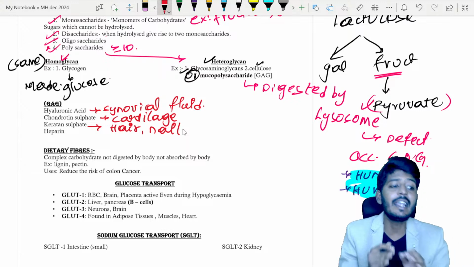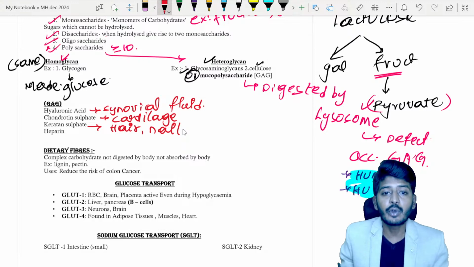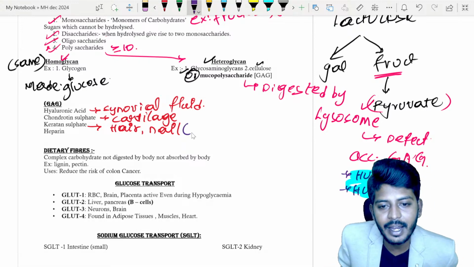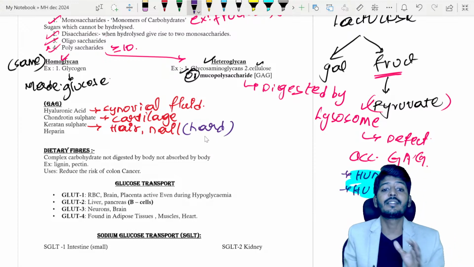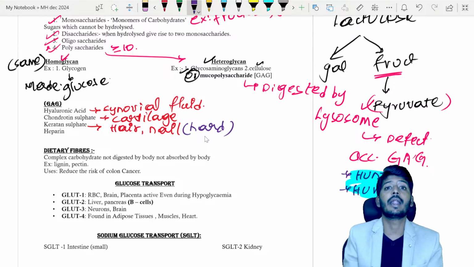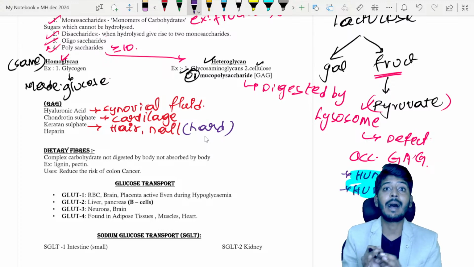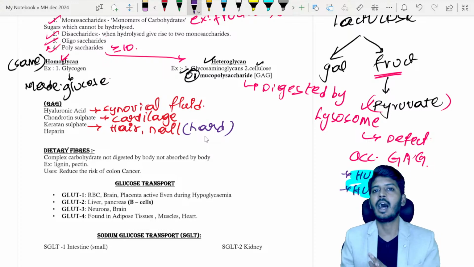So the hair and nail, do they have the same consistency or different densities? Hair is a little bit softer compared to nail. So nail consists of which keratin? Hard keratin. So hard keratin versus soft keratin. If you want to understand, hard keratin has more disulfide bonds. Soft keratin has fewer disulfide bonds. So based on the disulfide bonds, we can decide the keratin into soft versus hard keratin.